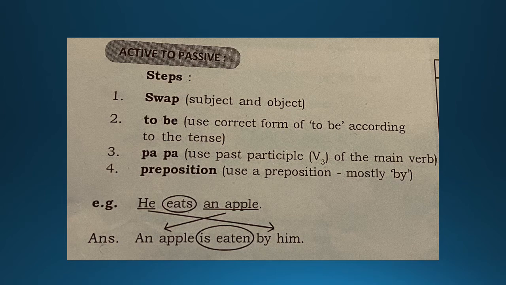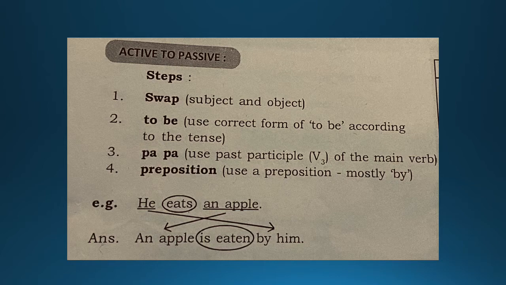Write the past participle of the given verb. Okay. The last one: add a preposition, mostly "by". Mostly, what do you find? You find in active and passive voice the word "by" is being used. In the previous sentence, what was it? A letter was written by Mukesh.